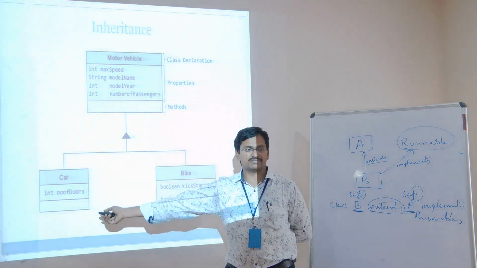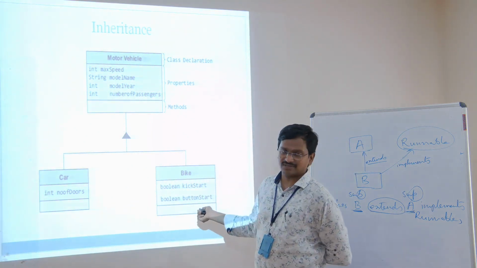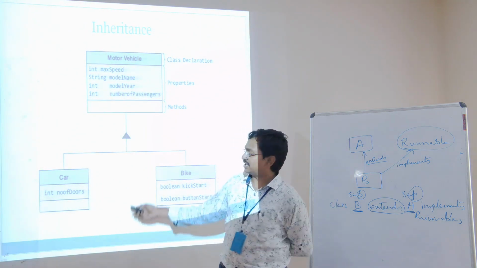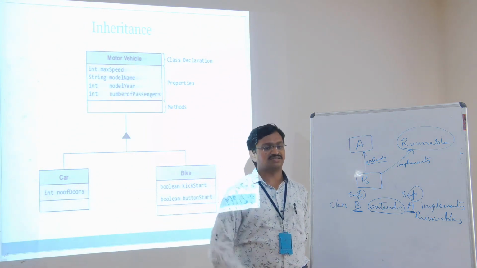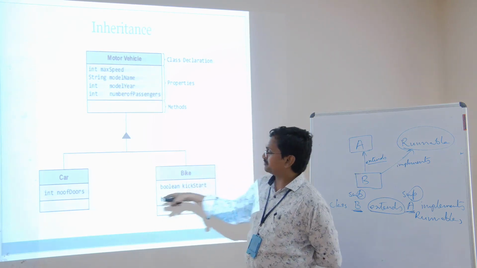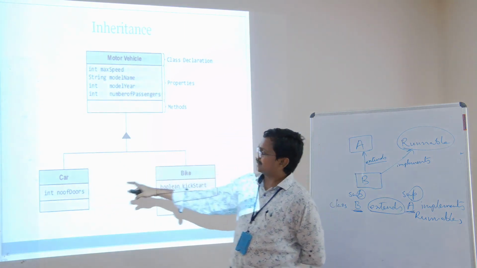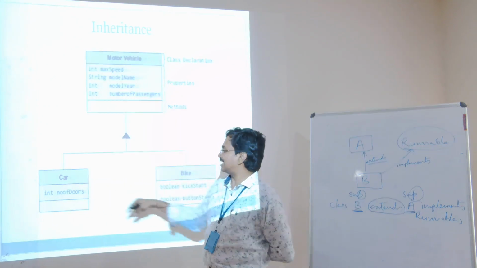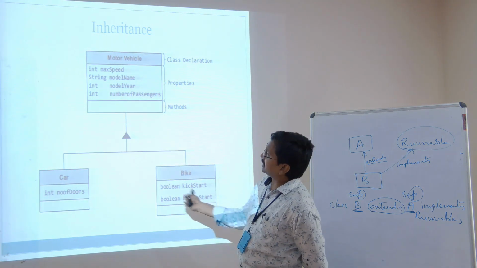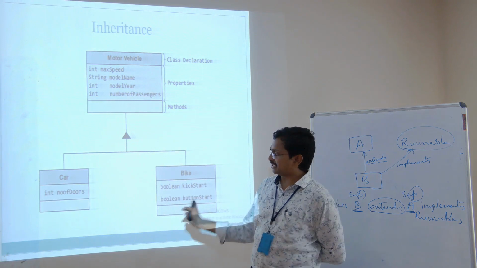We can use a button start variable here, and here also a button start variable. So a bike can also be started by using one single button, and simply like a car, we can press one single button, start and stop, and we can start a car. A bike will not have any doors, but a car can have 4 doors or 5. So based on the properties of car and bike, we can create different variables here. But these two acquire the properties of motor vehicle, which is a superclass for these two.